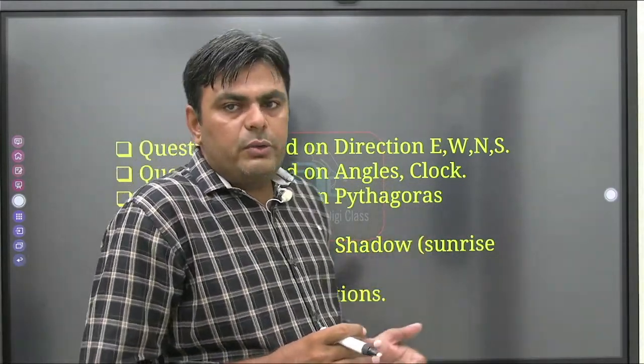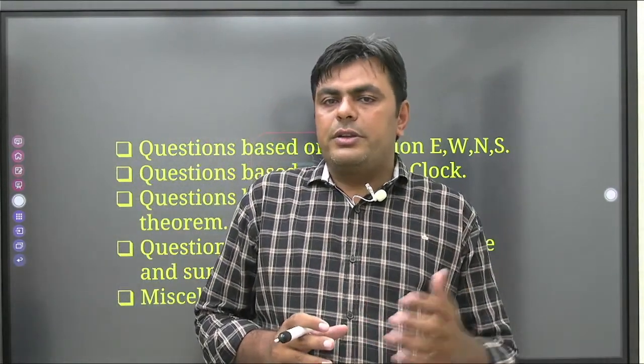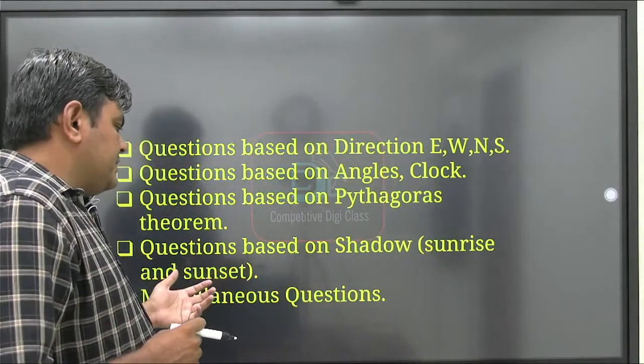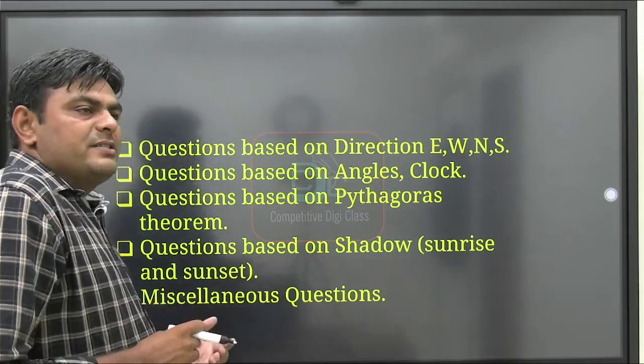We will see what Pythagoras theorem is and how to calculate sums based on it in direction.